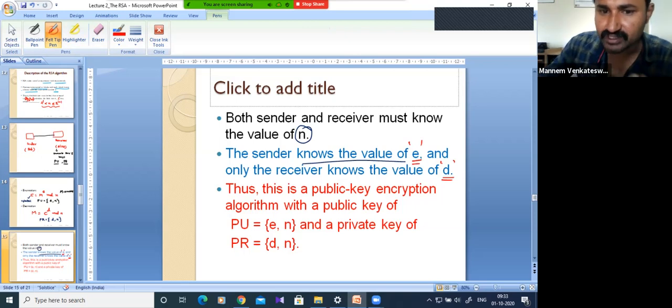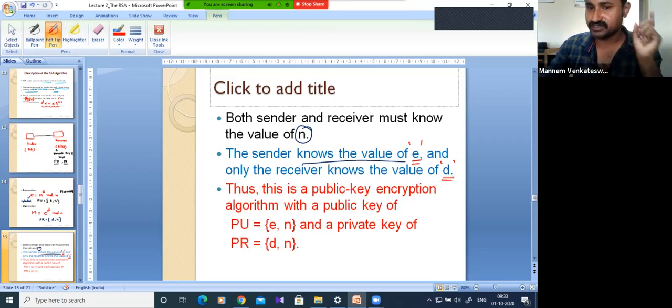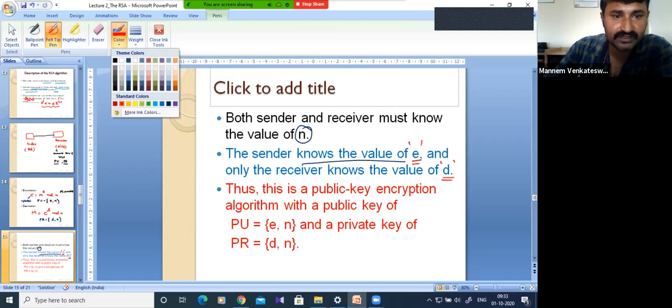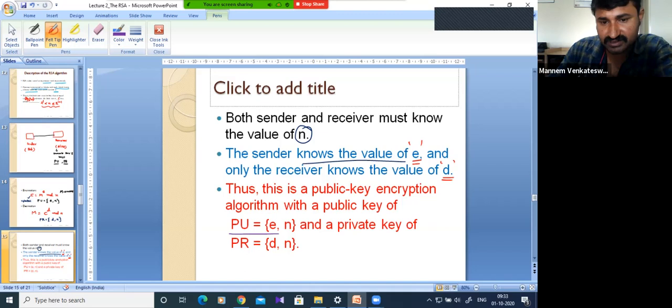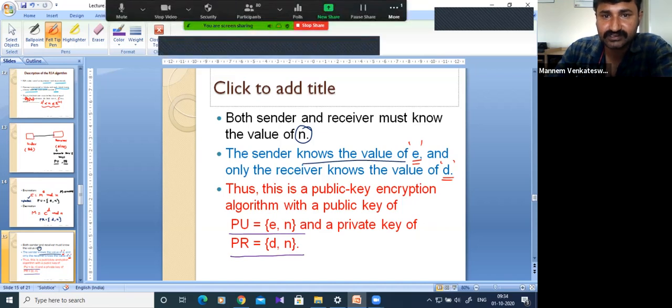Are you getting my point? So the public key is represented by E comma n, and the private key is represented by D comma n.